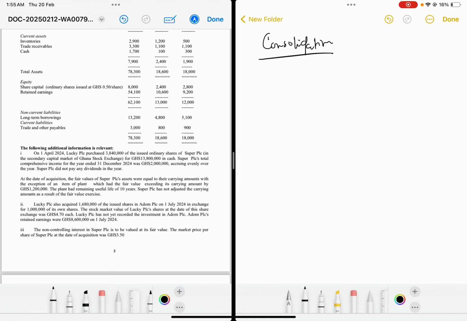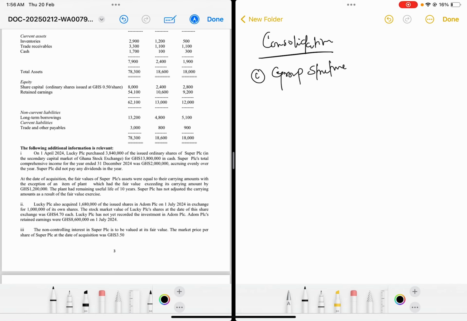Before that, let me come here and explain some things. Under consolidation, there are some workings you are supposed to do before you start any consolidation exam question. The first one is that you are supposed to find out the group structure.